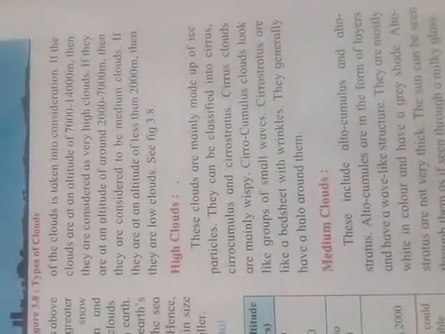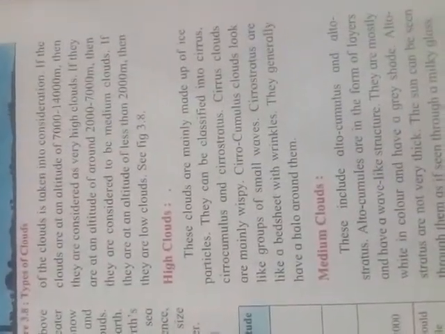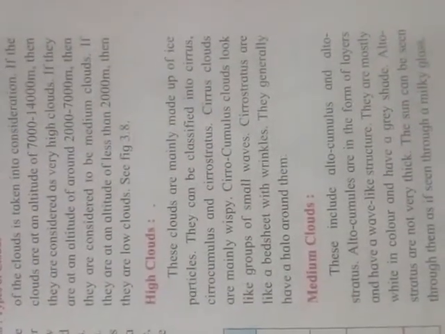That means the high cloud is divided into three types. These clouds are mainly made of ice particles.